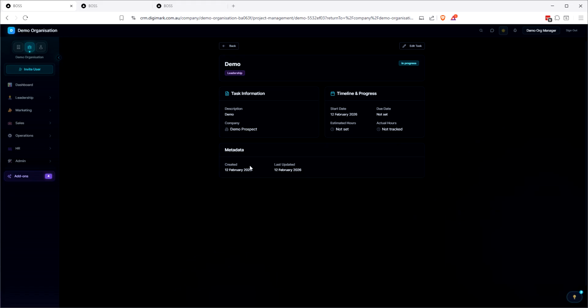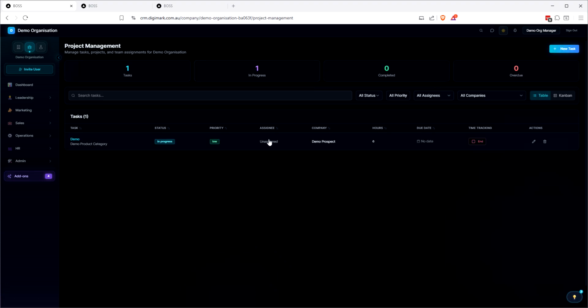And we'll add more details to this. I think we will add notes in here as well. We can edit the task if we really want to. We can change who the assignee is. So I did set that already, but it didn't listen. Yeah, that's broken. We can set the priority from here.